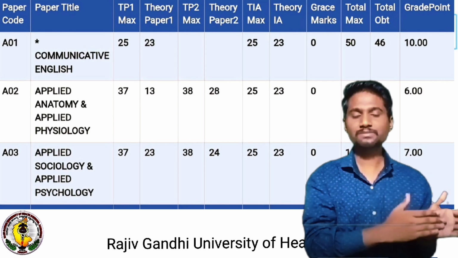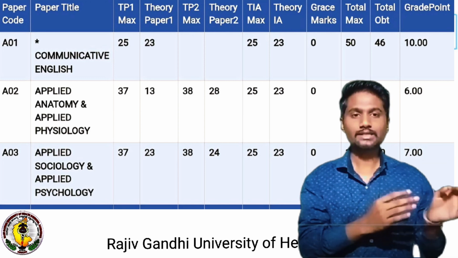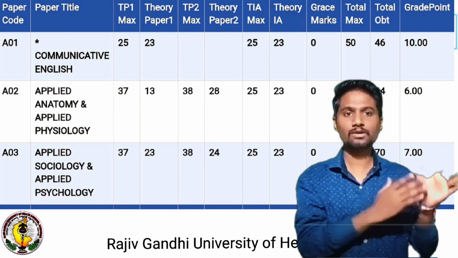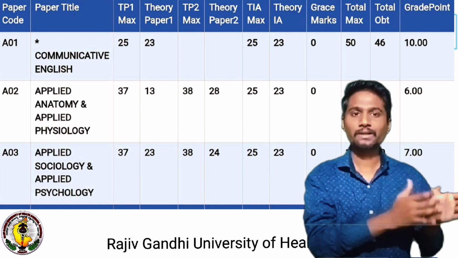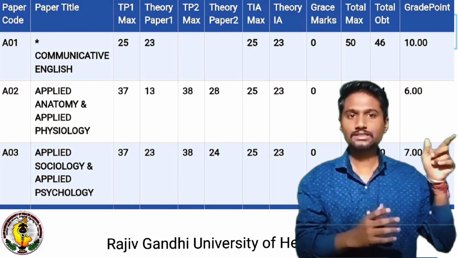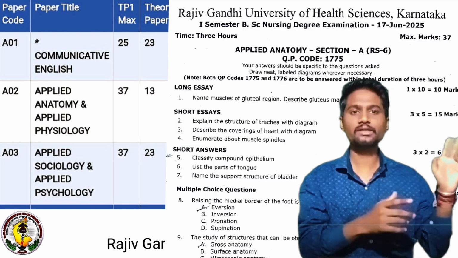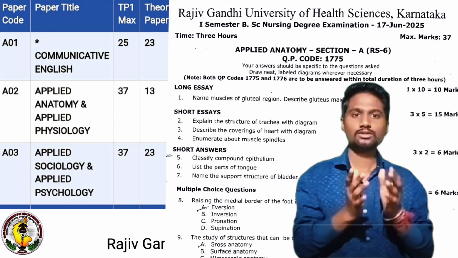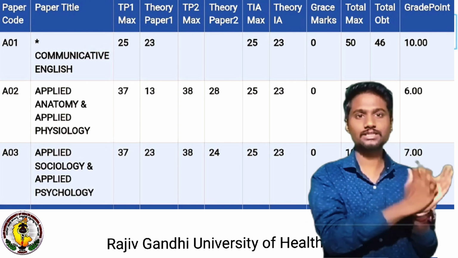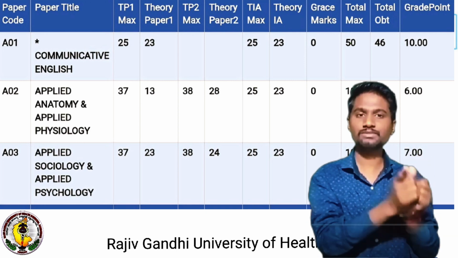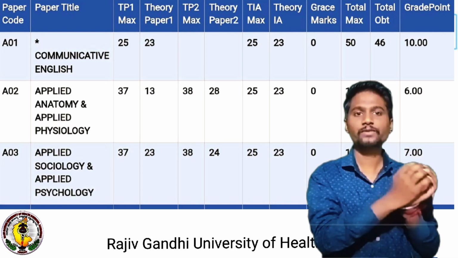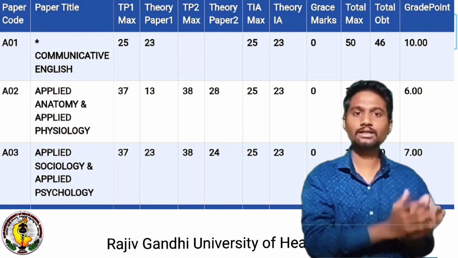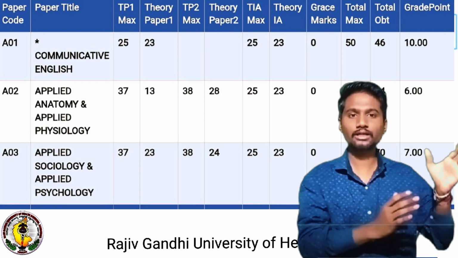So here TP1 max means theory paper 1, that is the anatomy paper's maximum marks. How much maximum marks there were in the anatomy paper will be given in the question paper only, and that will be considered as TP1 max. The next column is just TP1, not max. TP1 max means the maximum marks you can score in theory paper 1, and TP1 means how much you have scored in theory paper 1.